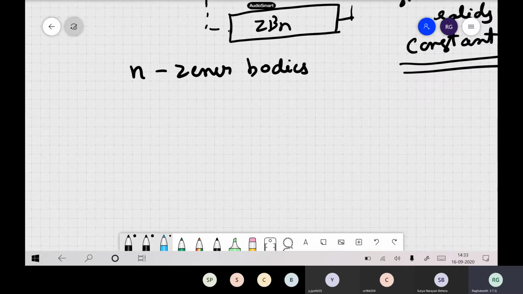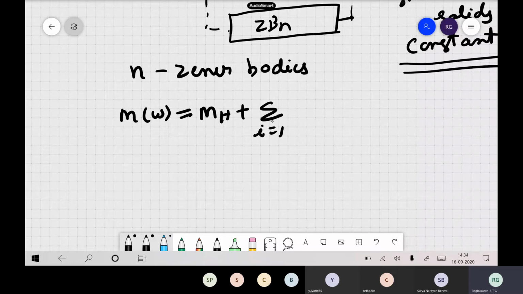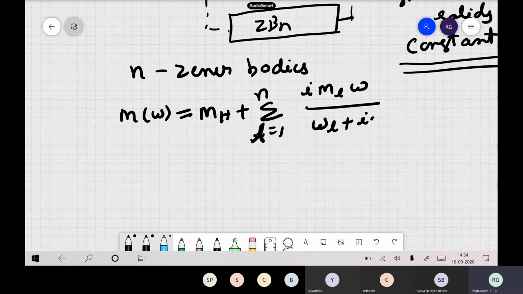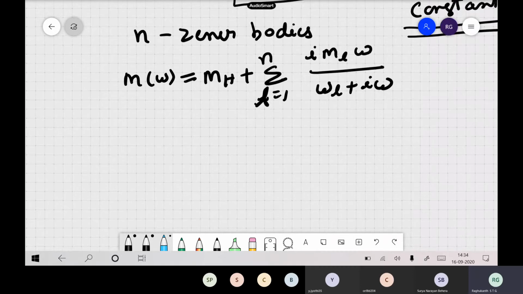So for the generalized Maxwell body, you can write this as M of omega. This becomes M_R plus the sum over l equal to 1 to n, with terms in i omega and omega_l. You can write all the expressions also.